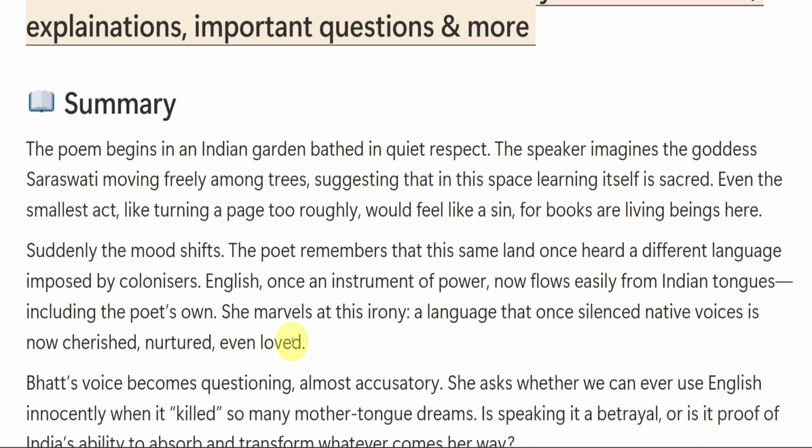But once upon a time when the Britishers used to rule us, the language English used to silence native voices. But now that language only, which once silenced our native voices, is cherished. Okay, it is loved now. So that is what the poet is trying to say, that the language of the power is now being cherished.